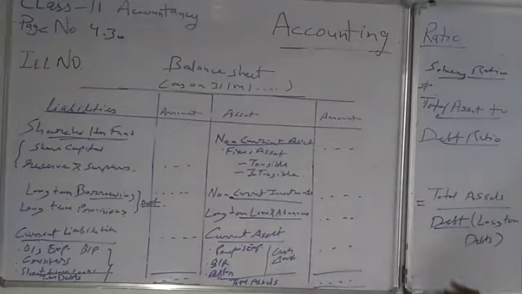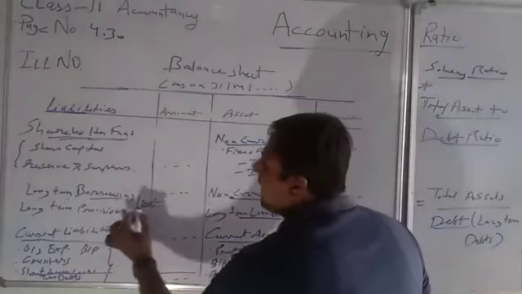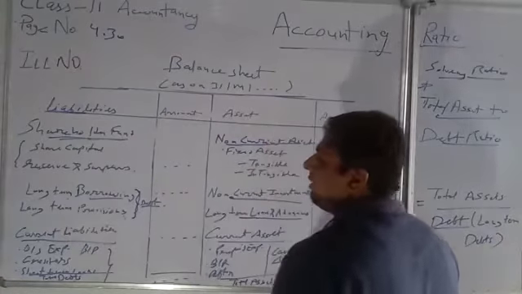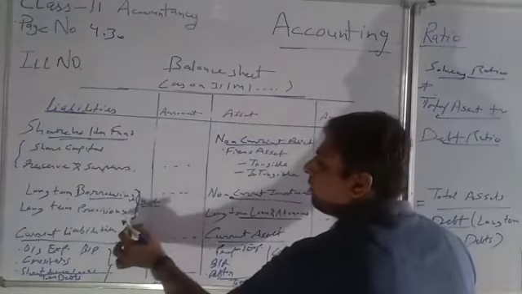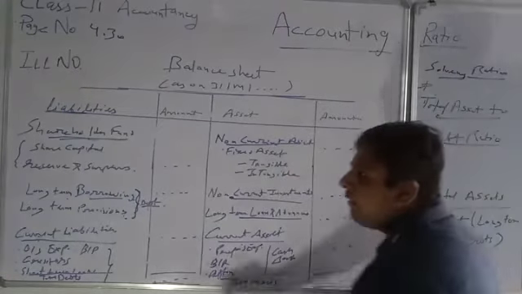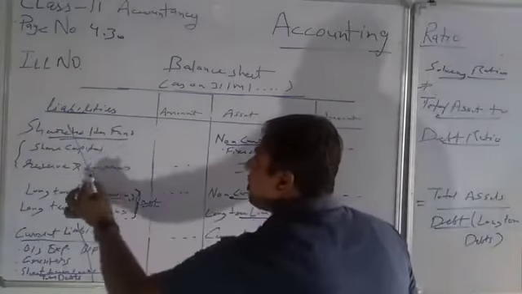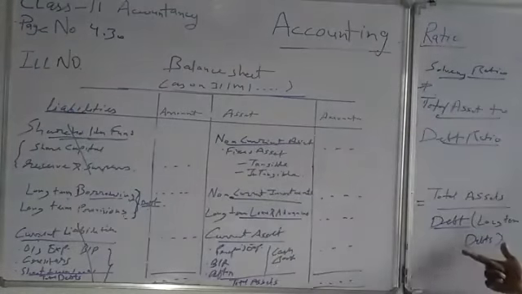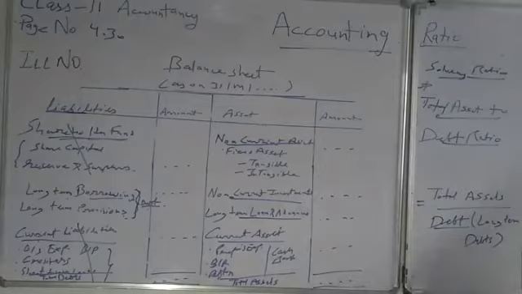And divide by debts. Which debts? Long-term borrowings and long-term provisions are our long-term debts. We will not add current liability or shareholder funds. Only borrowings and provisions will come in the debt. Clear to everyone? Now we will solve some practical questions.